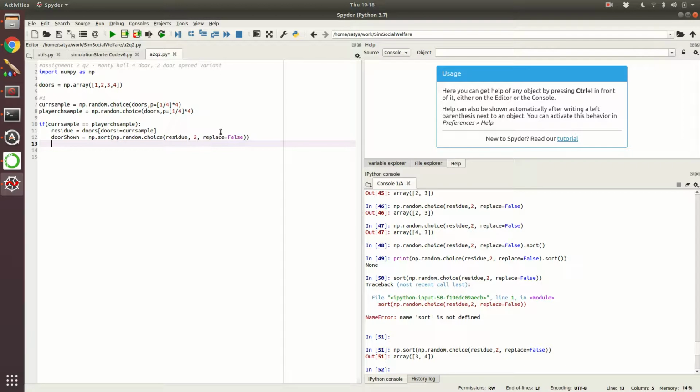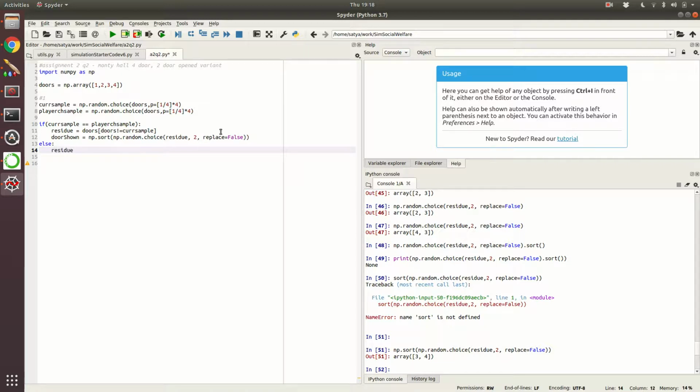Okay, so now let's do the other case, when the current sample and player sample are different. That means the price is behind some other door. So now we have to construct the residue properly.